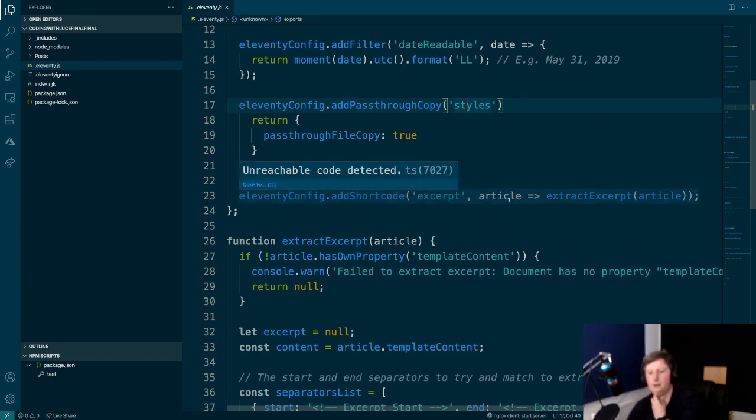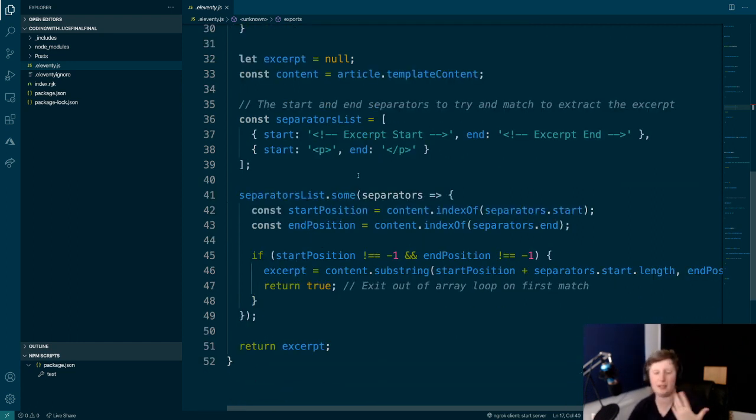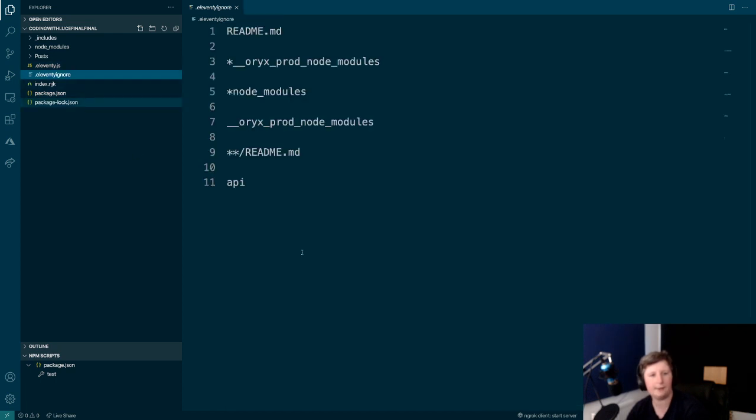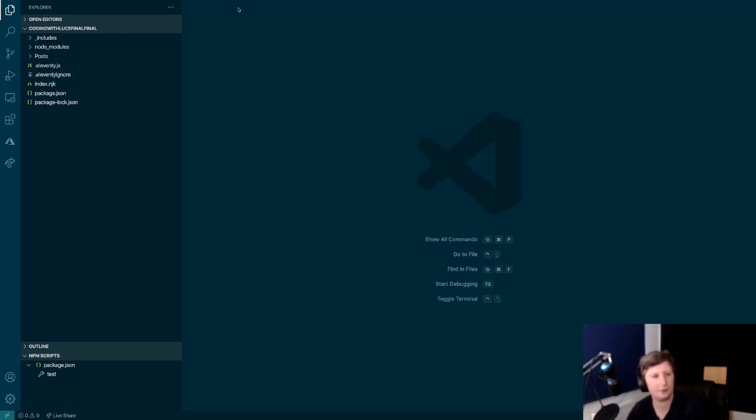And then that's that excerpt stuff. So for the excerpt, in the article, extract the excerpt, and then it's just writing some code down here. Nothing too fancy, and this will end up on GitHub if you actually want to look at this stuff properly, but I don't write JavaScript, so I'm going to avoid explaining it as much as I can, because I think I can sort of explain it, but I might explain it poorly, and I feel like a poor explanation is worse than no explanation. And then our Eleventy ignore is just adding in some stuff for when we deploy it. Otherwise, it tries to do some funny things.